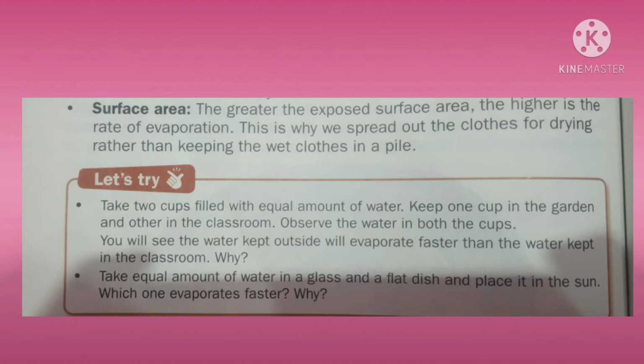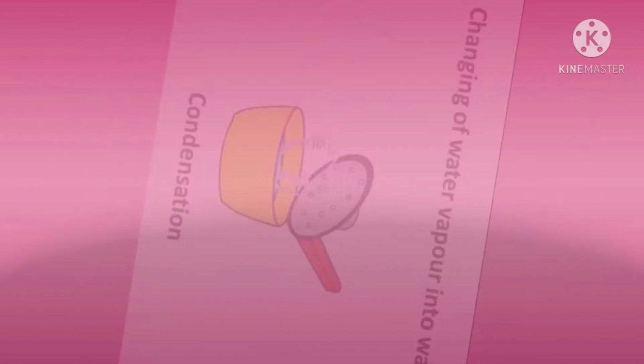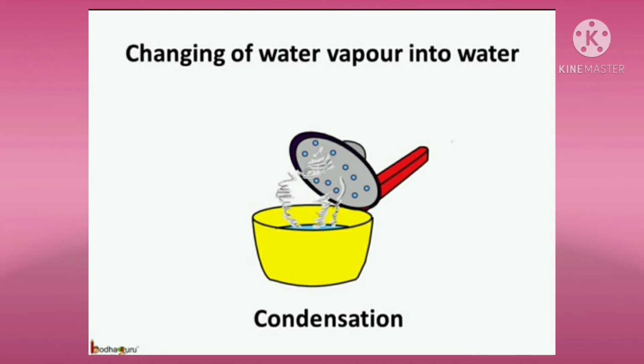Now let's talk about condensation. Just as the state of water changes on being heated, its state also changes on being cooled. For example, take a bottle of cold water from the fridge and keep it outside on the table. You will notice tiny droplets on the outer surface of the bottle.